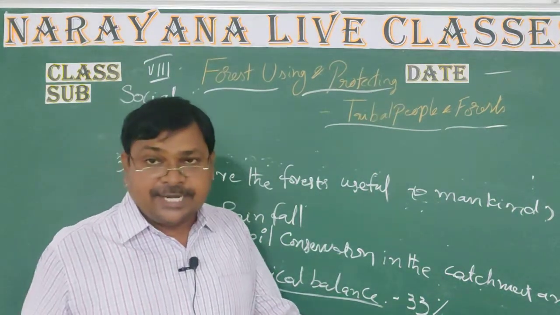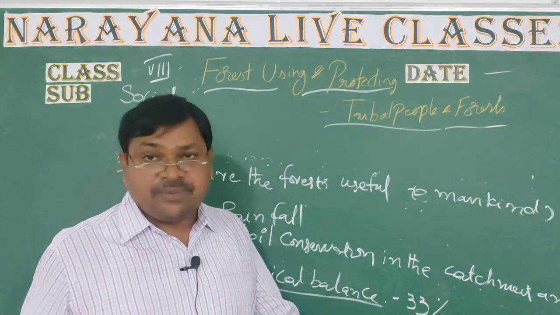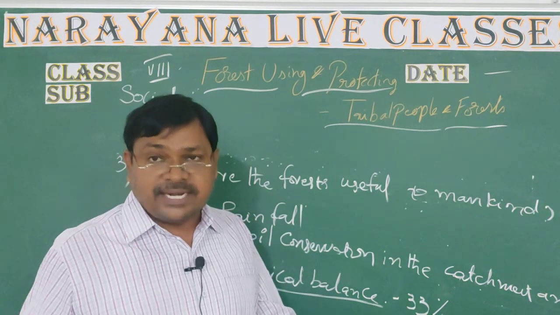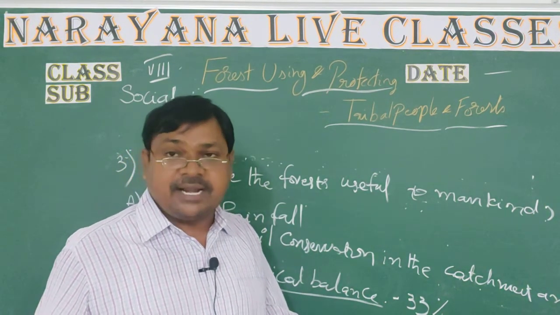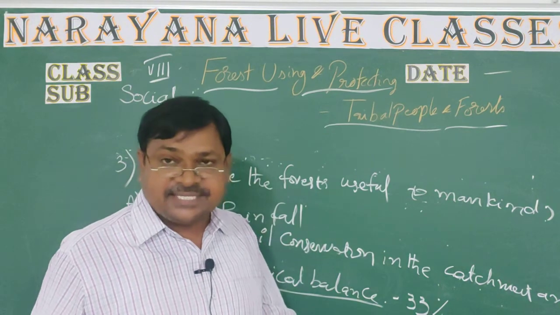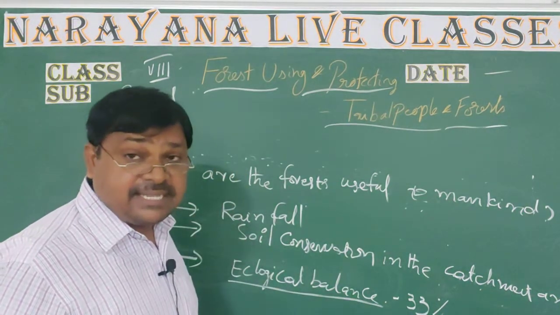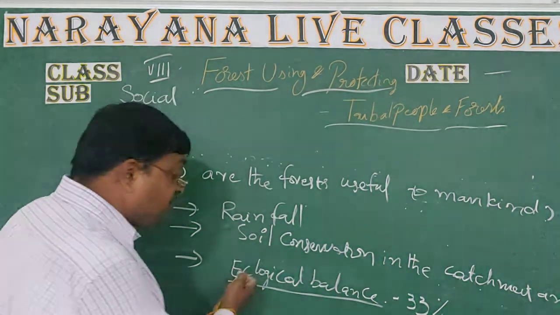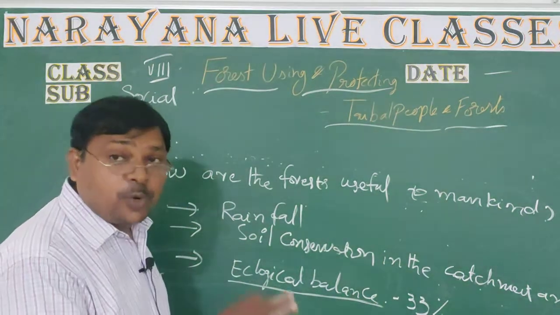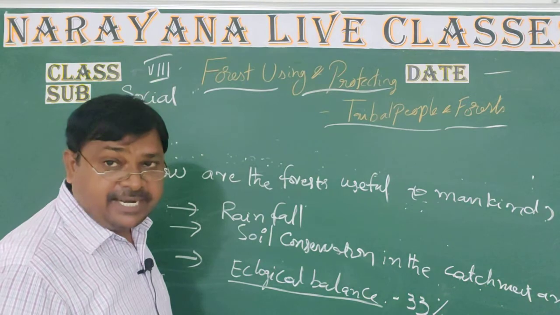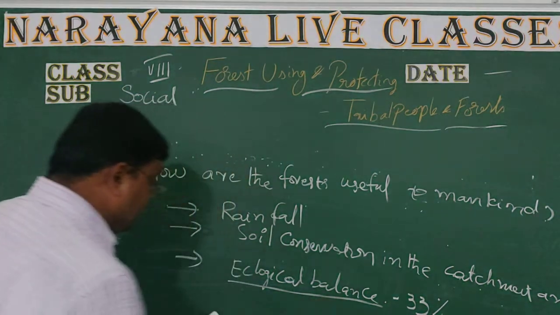Automatically we are getting two important things. Number one, we are receiving good oxygen, and second one is when we are getting floods and other things, at that time the forest also protects us. Is it right? So this is the ecological balance.